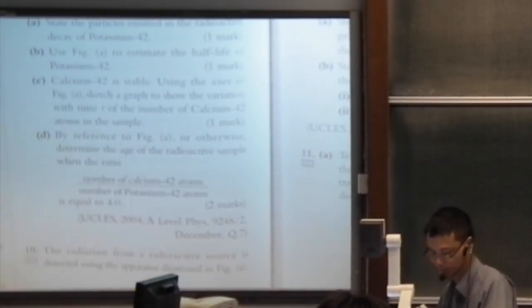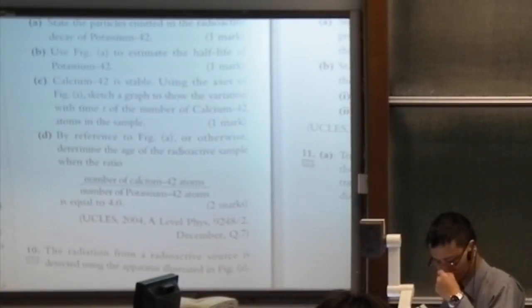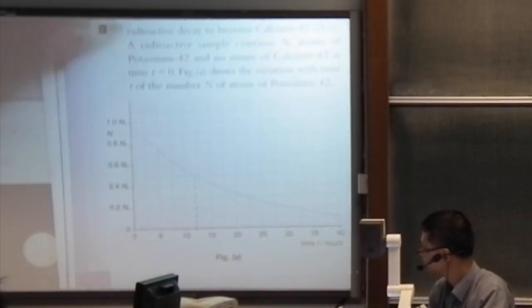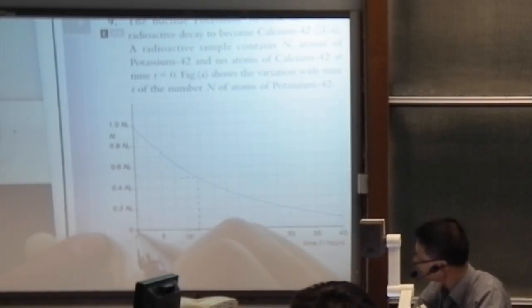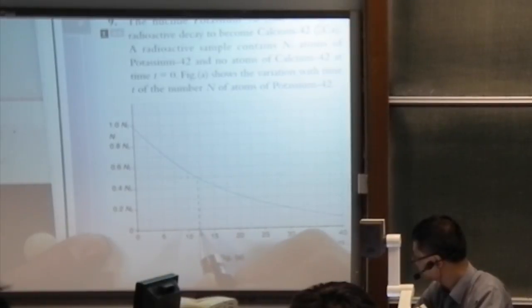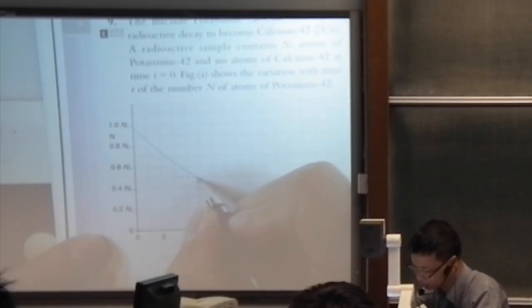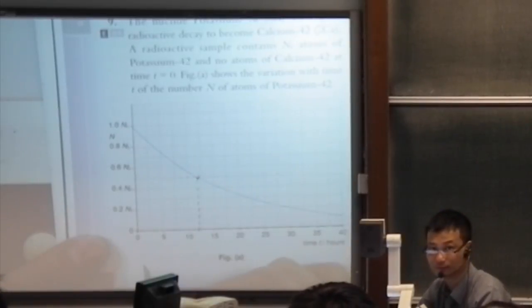How to do that? Here, at the beginning, calcium is 0 here. At 12 minutes, calcium becomes just half here.